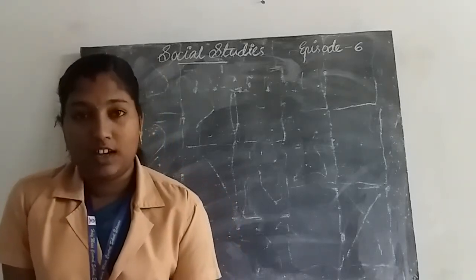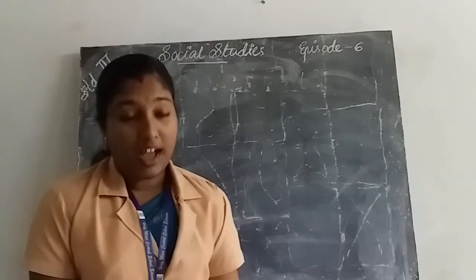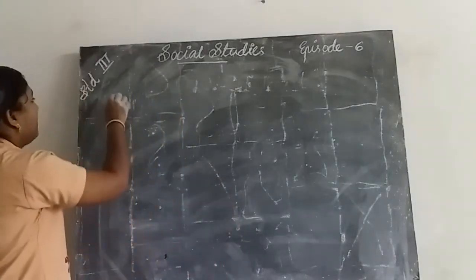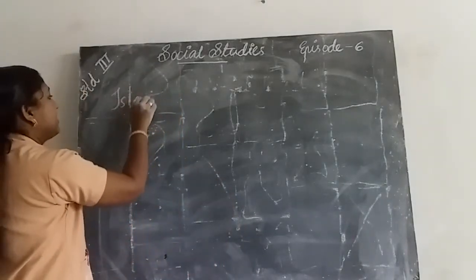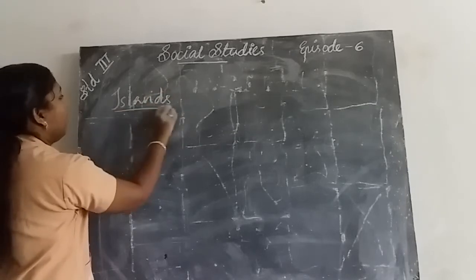Next we learn about islands. What are islands?